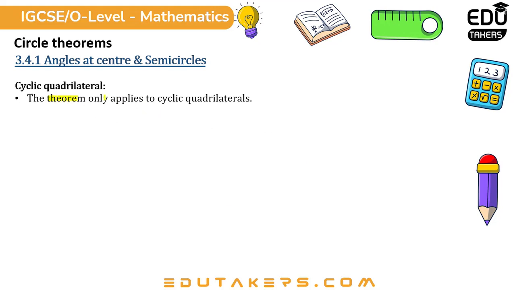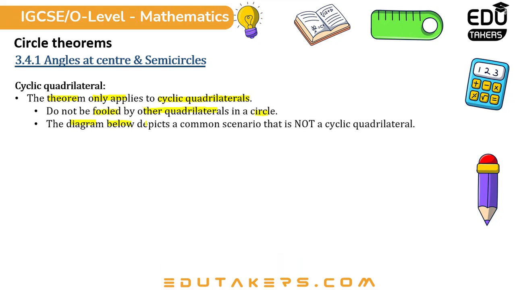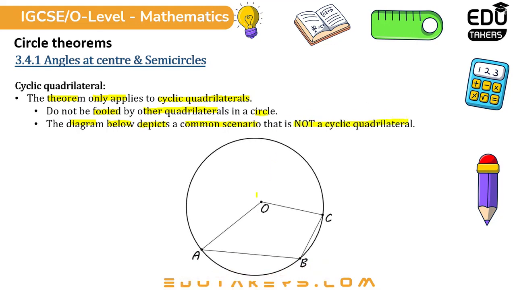The theorem only applies to cyclic quadrilaterals. Do not be fooled by other quadrilaterals in a circle. The diagram below depicts a common scenario that is not a cyclic quadrilateral. This one, ABCO, is not a cyclic quadrilateral as its fourth vertex is not touching the circumference of the circle. So it's not a cyclic quadrilateral.